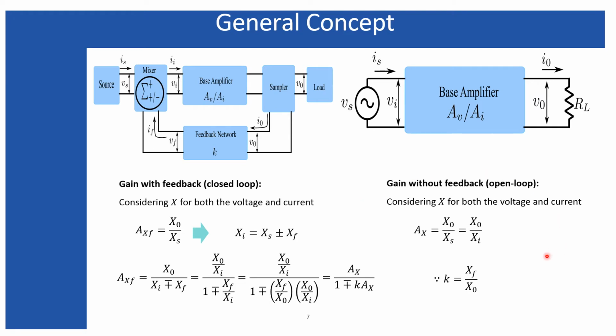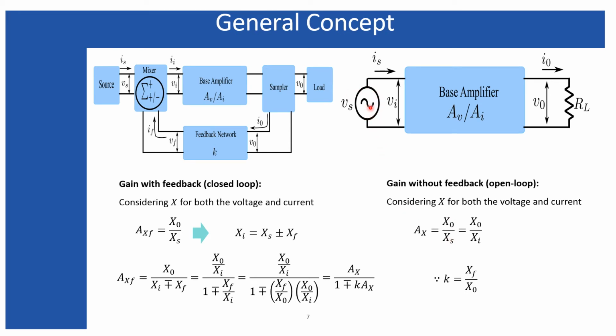In this comparison, I'm assuming that either this voltage or current is X, because the feedback can be in terms of either voltage or current. So in general, I denote the current or the voltage as X. Here I'm considering Ax as the open loop gain, which may be for the current or for the voltage. The open loop gain is equal to the output voltage divided by the input voltage.